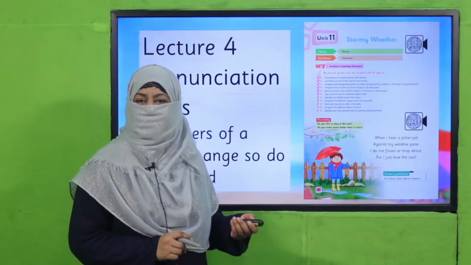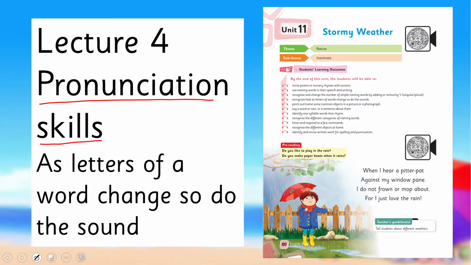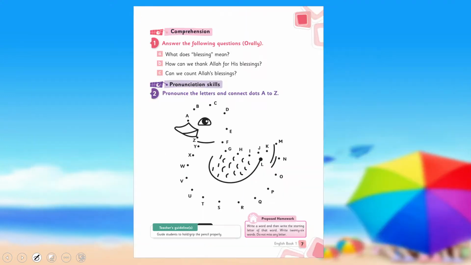Yes, my dear children, today under the title of pronunciation skills, we are going to learn that as letters of a word change, so do the sounds. Before this, I have taught you sounds of all the letters. I hope you remember.